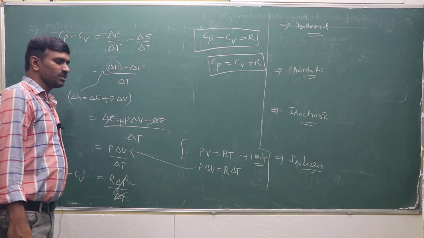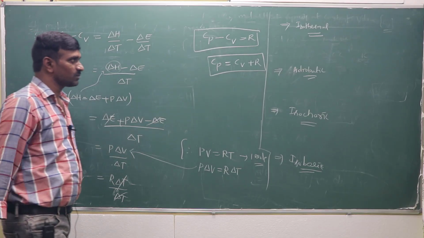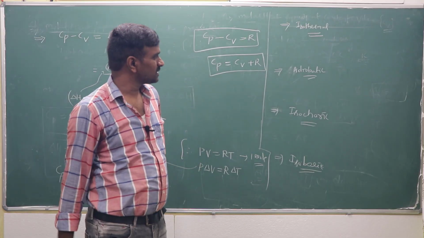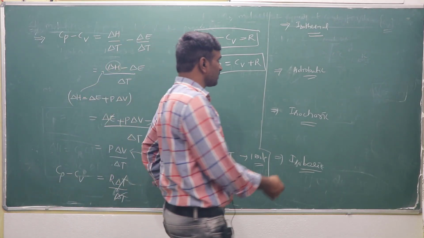Isothermal, adiabatic, isochoric, isobaric, what is the meaning? What is an isothermal process? What is an isobaric process? What is an isochoric process? What is an adiabatic process? We are using these further on.